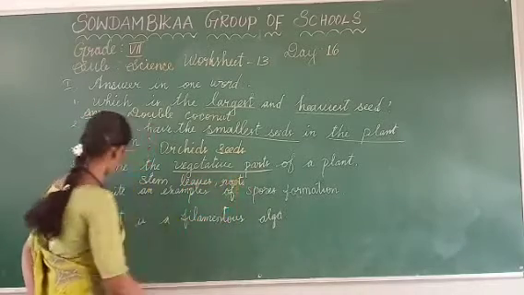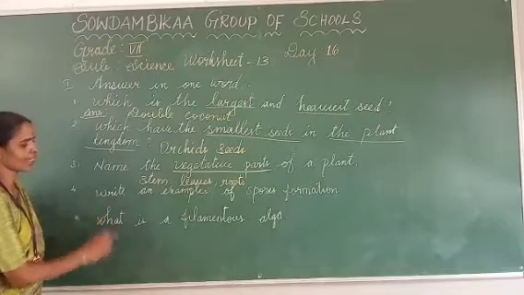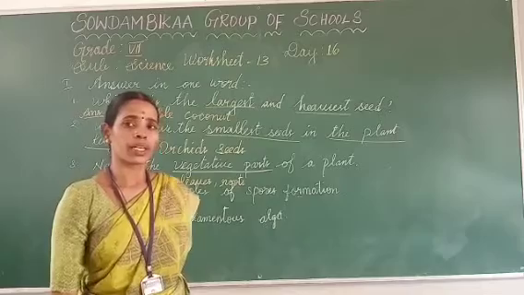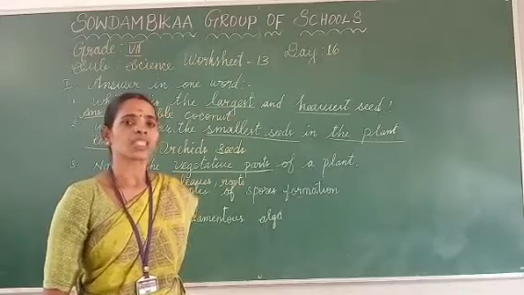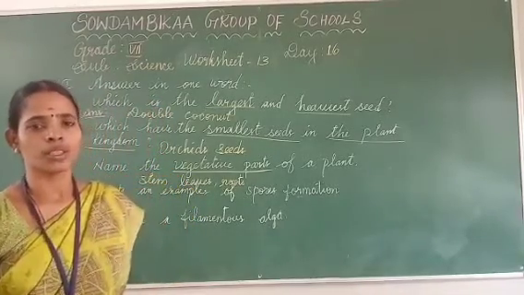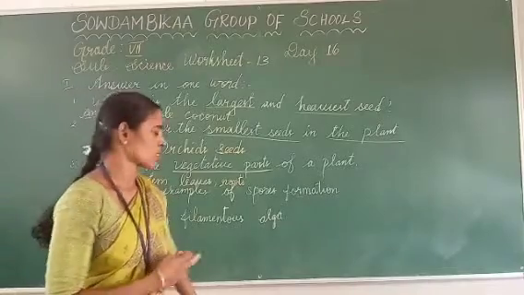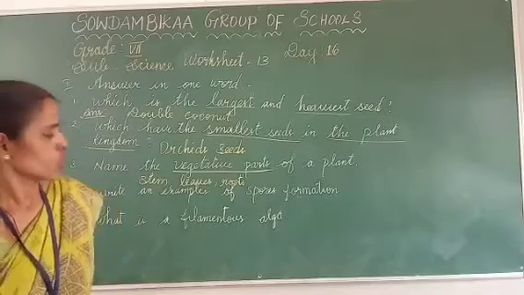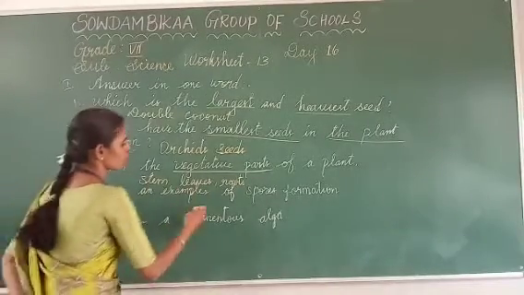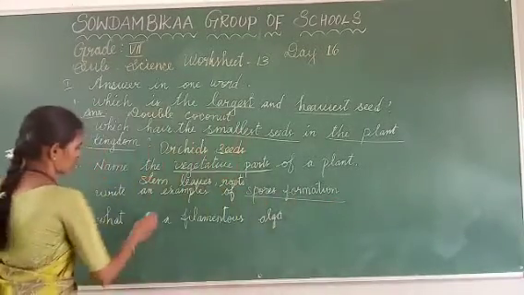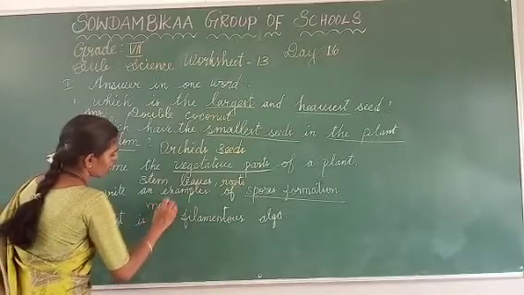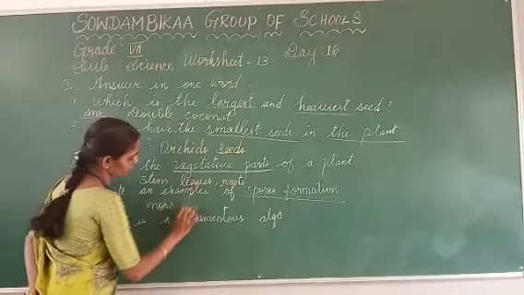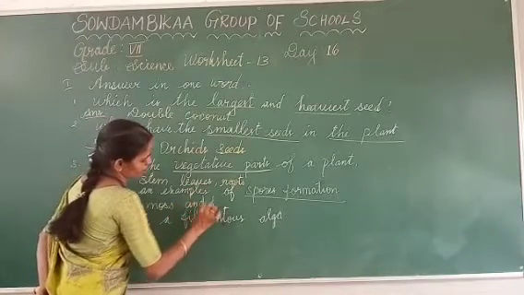and then roots. The fourth question is, write examples of spore formation, which is one of the types of asexual reproduction. Some plants reproduce only by spore formation. So give examples of spore formation. Yes, moss and ferns. Algae also we can give as examples, moss and ferns.